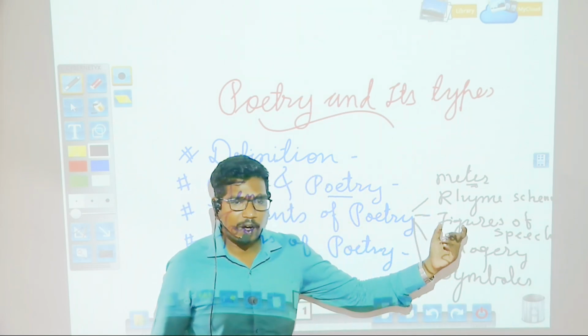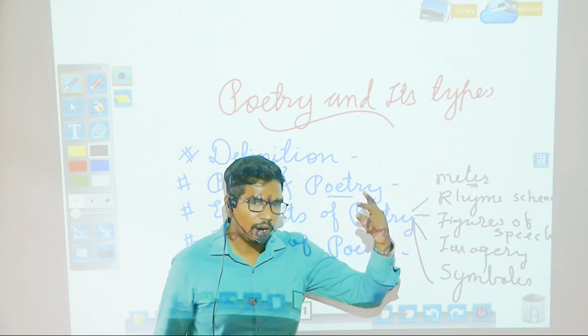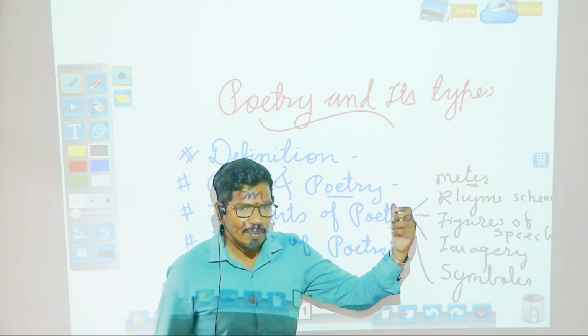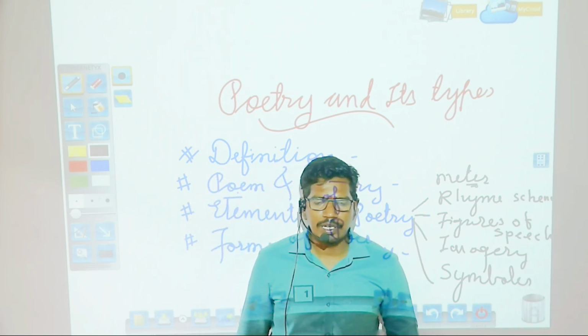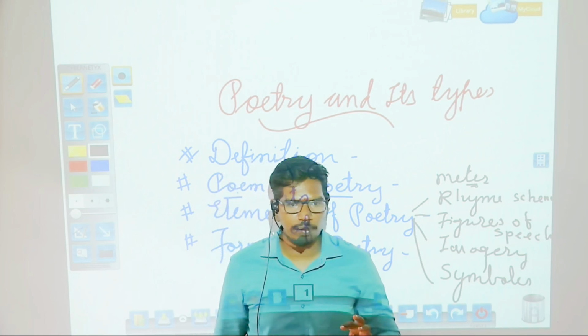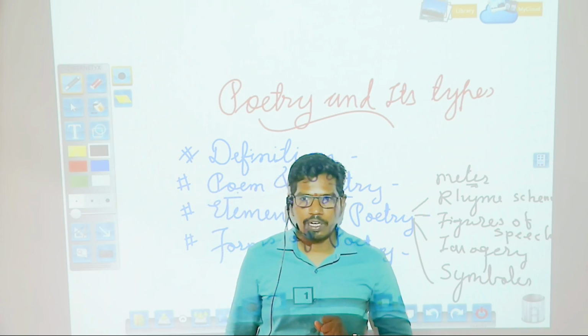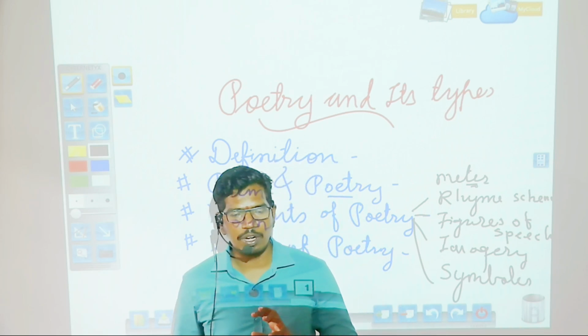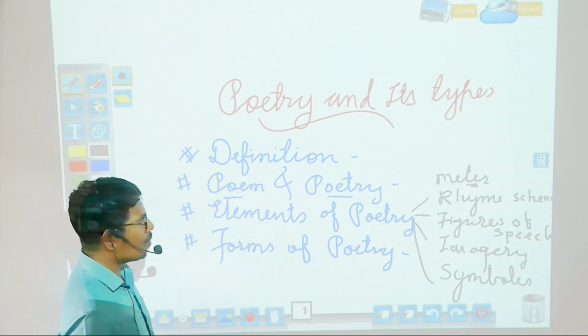Rhyme scheme is formed by looking at the ending words. If they form a rhyme, we get a particular rhyme scheme. Sometimes we do not see any kind of rhyme scheme, and here we see only free verse, meaning no rhyme scheme, no meter. What is meant by free verse, or blank verse, we are going to see while studying the next part, the forms of poetry.